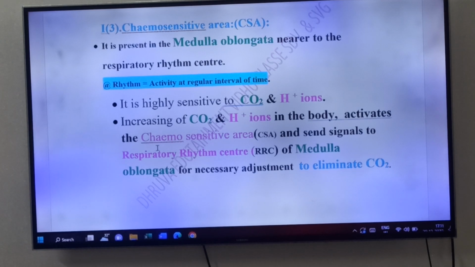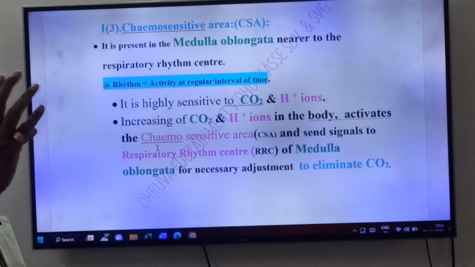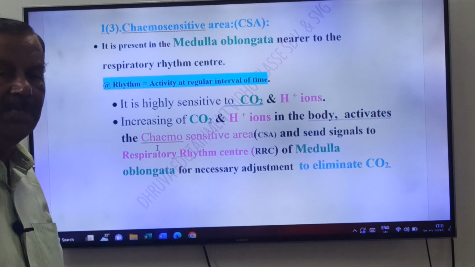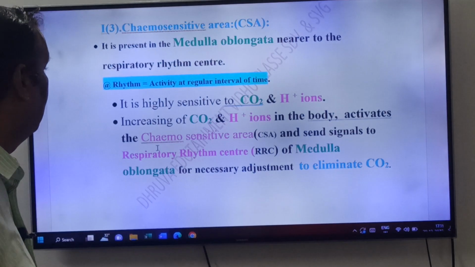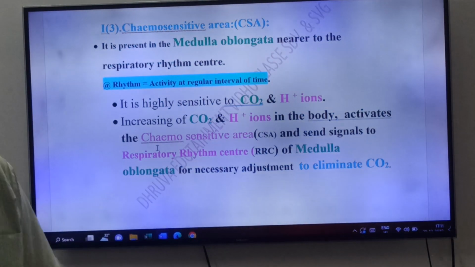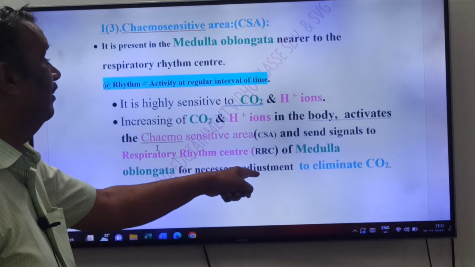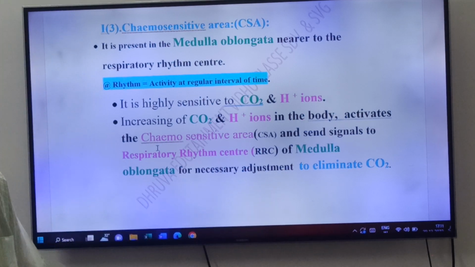See friends, it is highly sensitive to carbon dioxide and H plus ions. This chemosensitive area is highly sensitive to whom, friends? To carbon dioxide and H plus ions. Increasing of CO2 and H plus ions in the body activates the chemosensitive area. If H plus ions and carbon dioxide increase in the body or in the blood, it activates what, friends? Chemosensitive area. This chemosensitive area sends signal to the respiratory rhythm center of the medulla. That respiratory rhythm center adjusts to eliminate carbon dioxide.